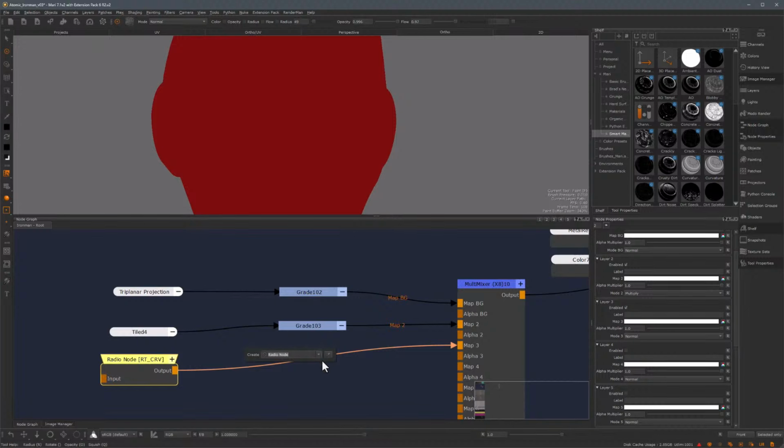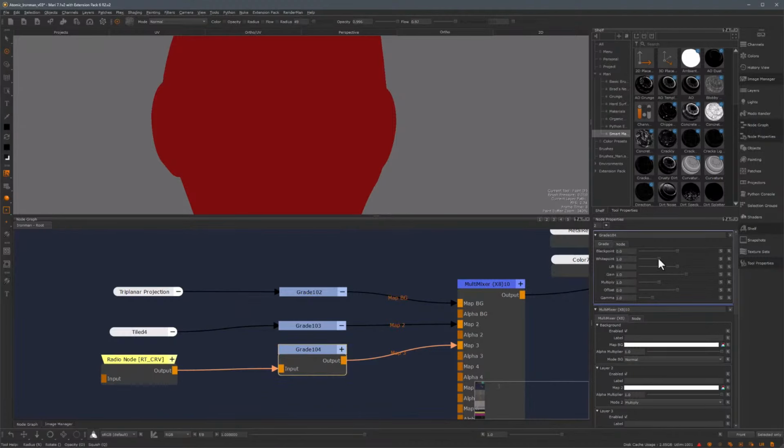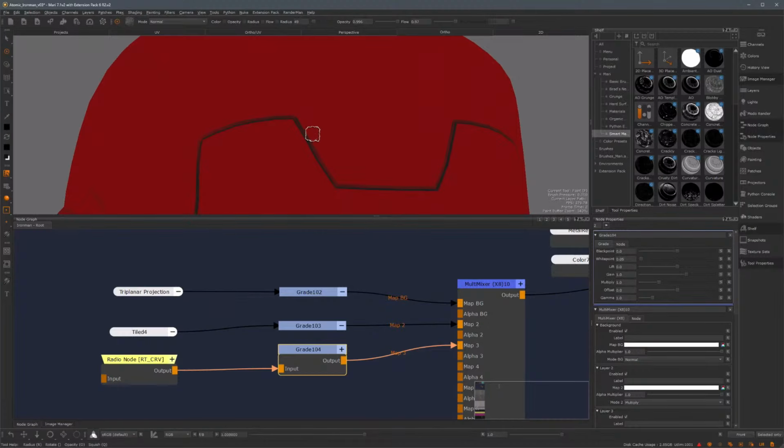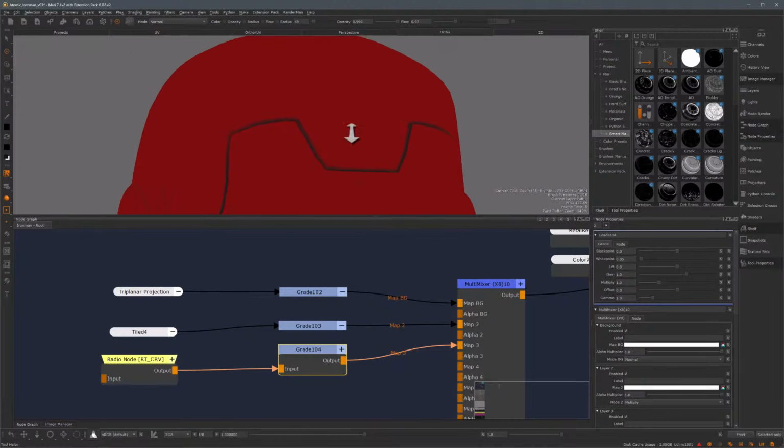So I'll get another grade node, and in here I'll just drop the white point so I get a more contrasty image. Say something like this is pretty good. But as you can see, this feels a bit artificial, since it's based on the shape of the object, it's only going to be as good as the modeling itself.